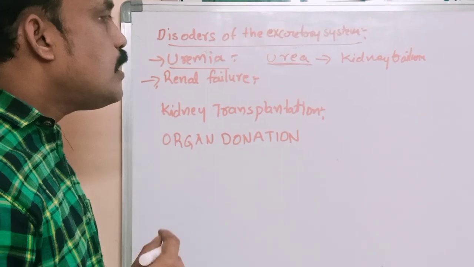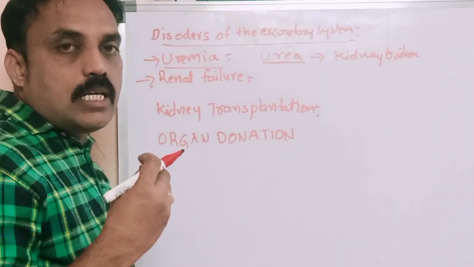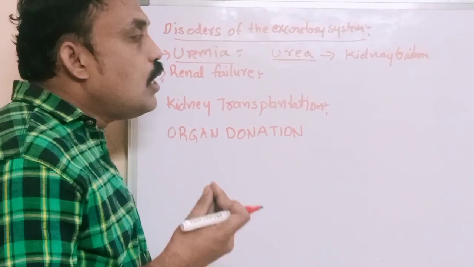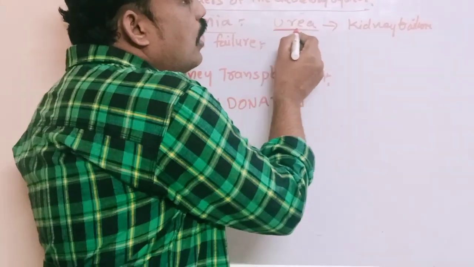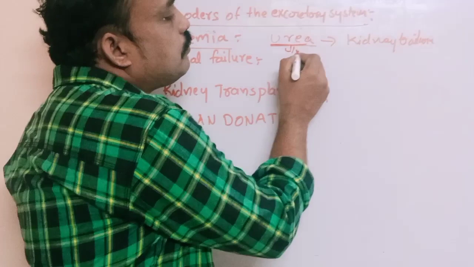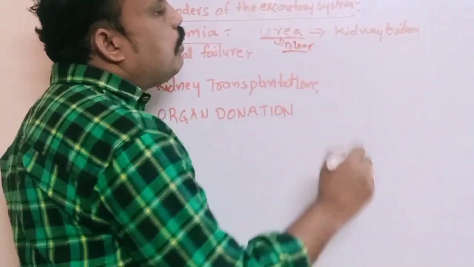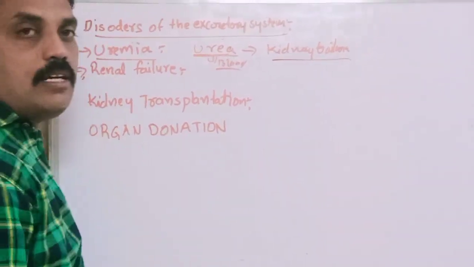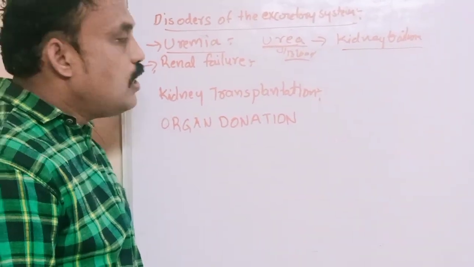The percentage of urea is increased in our body if kidneys are not functioning properly, because of kidney stones or any other reason. This urea accumulates and is stored in blood. This is the reason for kidney failure.